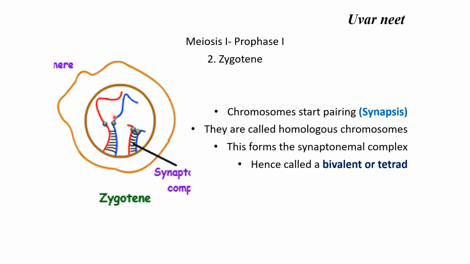Both these chromosomes are held together by means of the synaptonemal complex. So they come together and form the synaptonemal complex. Each chromosome has two chromatids, so we say bivalent. At the same time, the maternal and the paternal chromosomes form the homologous pair made up of four chromatids, so we say tetrad. So we say bivalent for each chromosome, tetrad for the homologous pair.